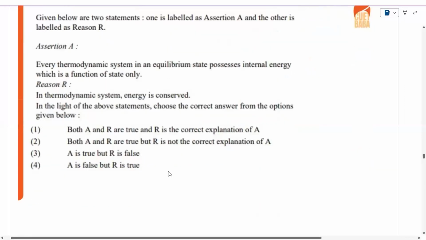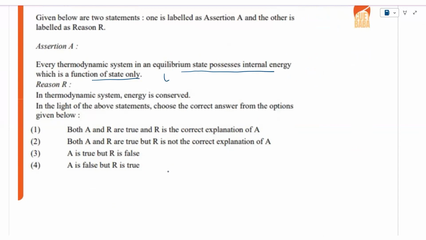Now here, in any thermodynamic system, the equilibrium state possesses internal energy, which is a function of state only. Yes, it is true. Internal energy is a function of state only. And in thermodynamics, energy is conserved. Yes, this is also true. So both 1 and 2 are the correct option and correct explanation.